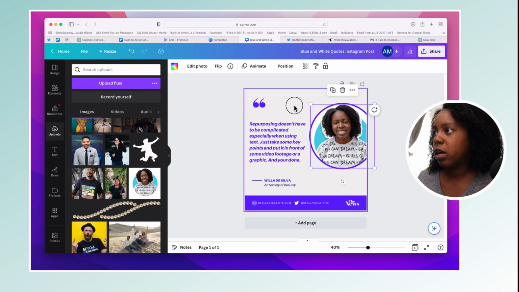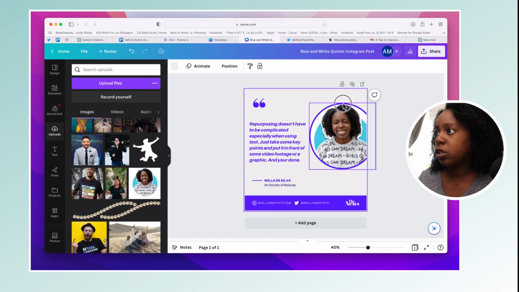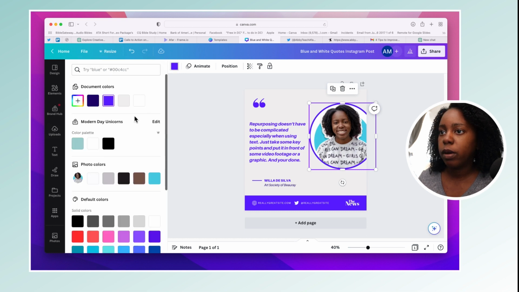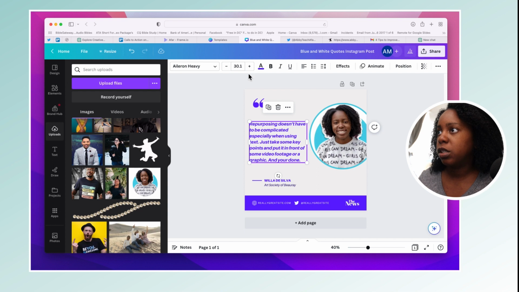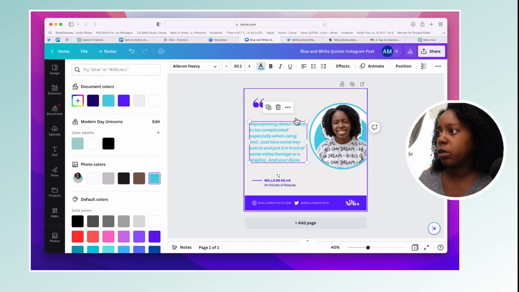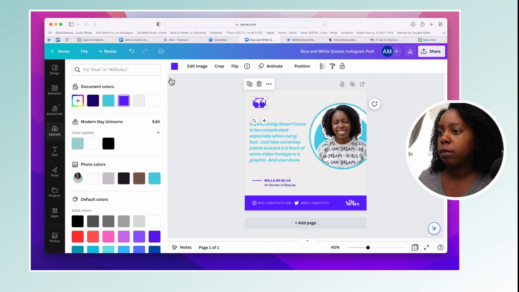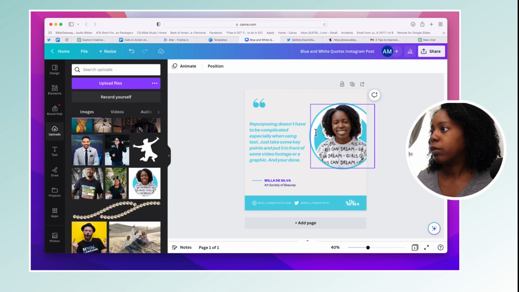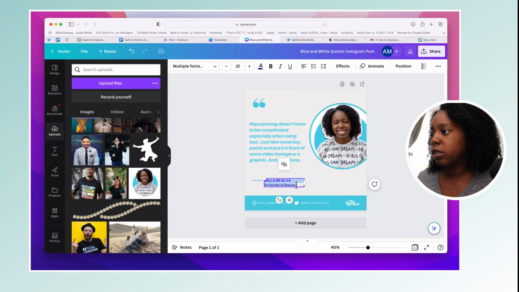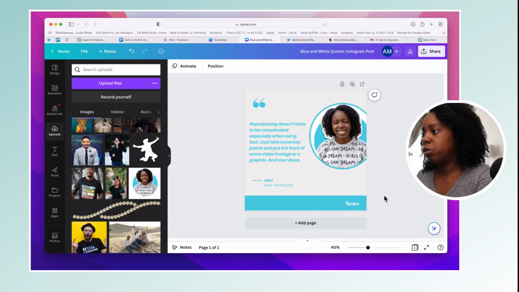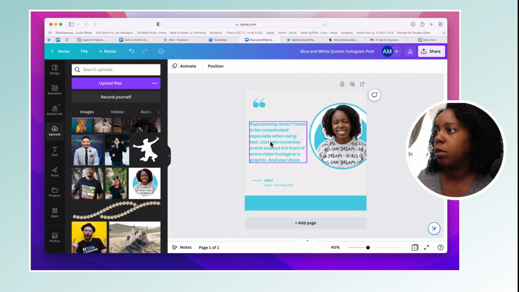So this color is obviously blue. So when I click that circle box, I can go and it usually matches the photo color. So I can change all of that information to the colors in the photo. And you can use a change all one time. Sometimes I forget to do that. Okay, great. So we've done most of that. Change this to me. We'll just keep it super simple for this one. Boom, we got one quote.